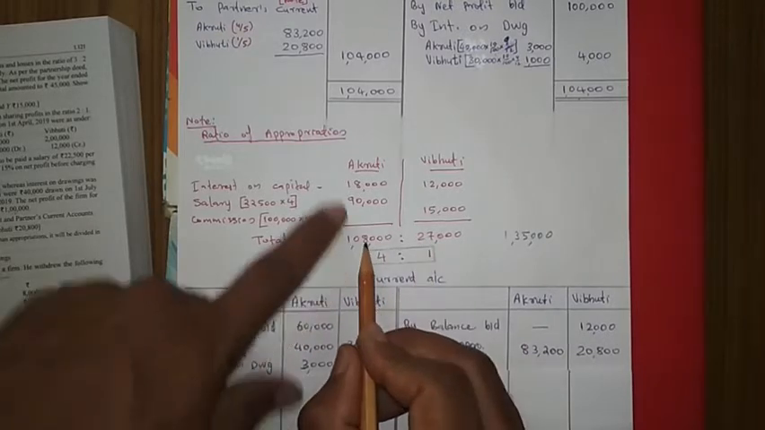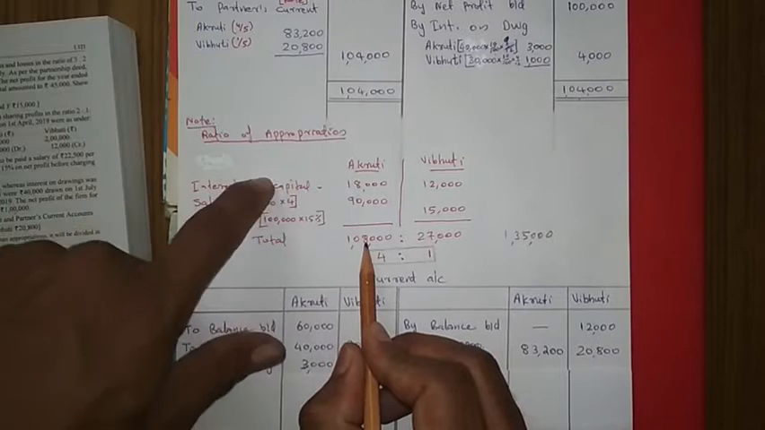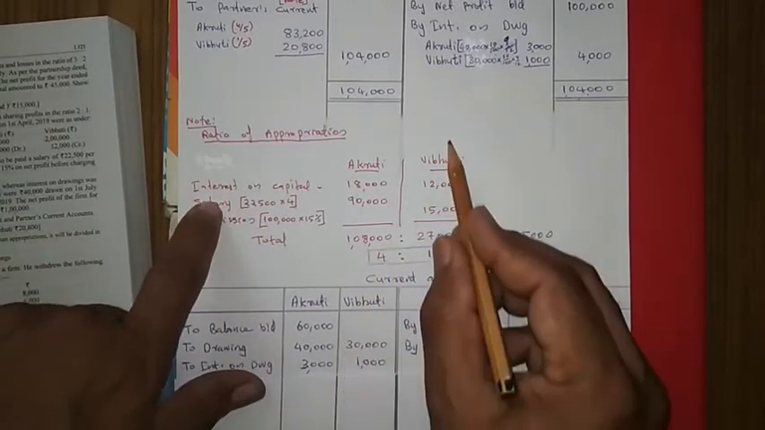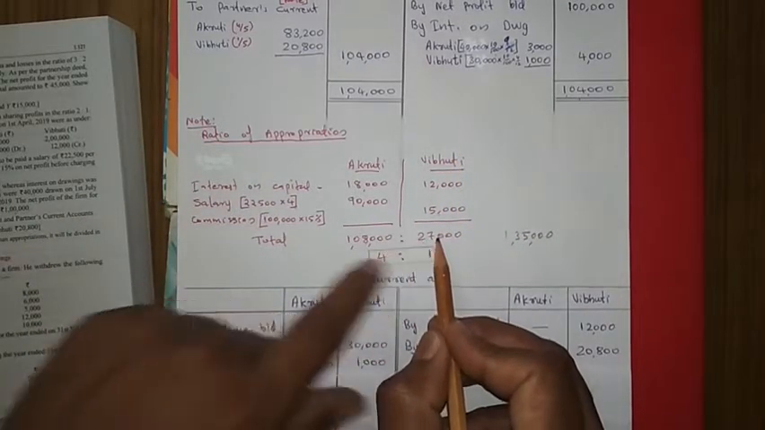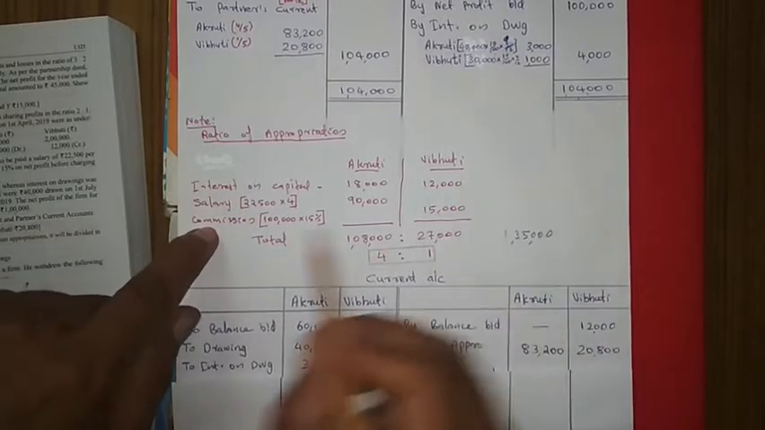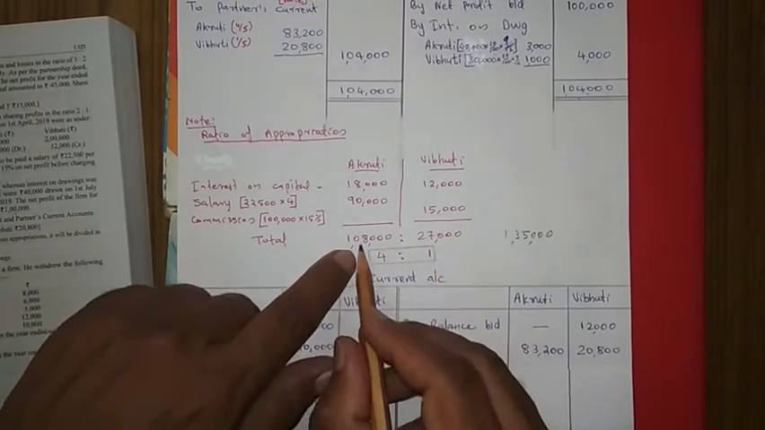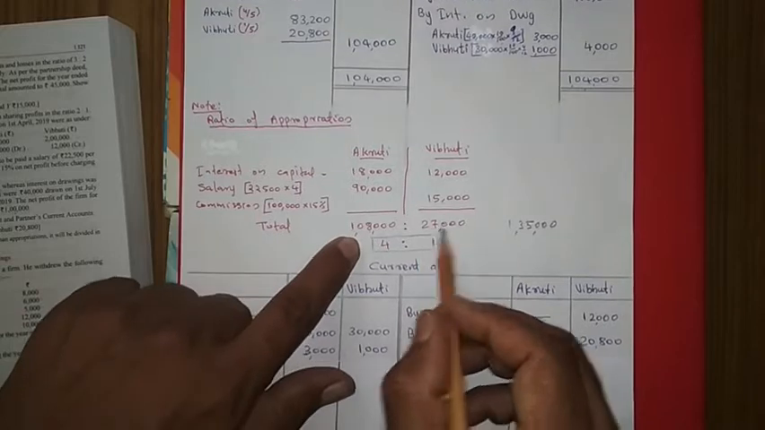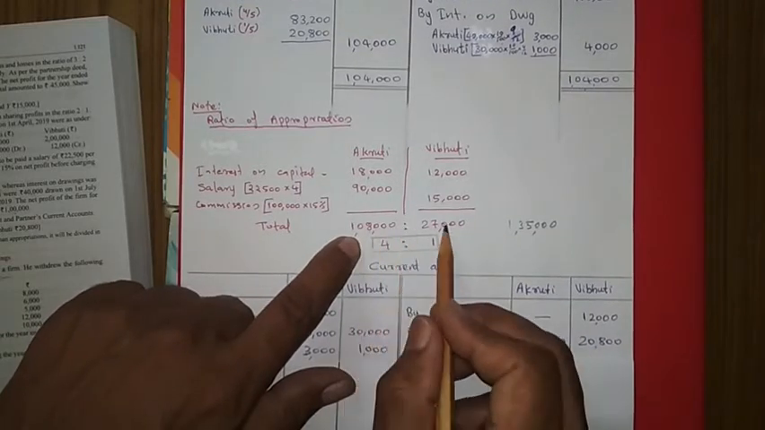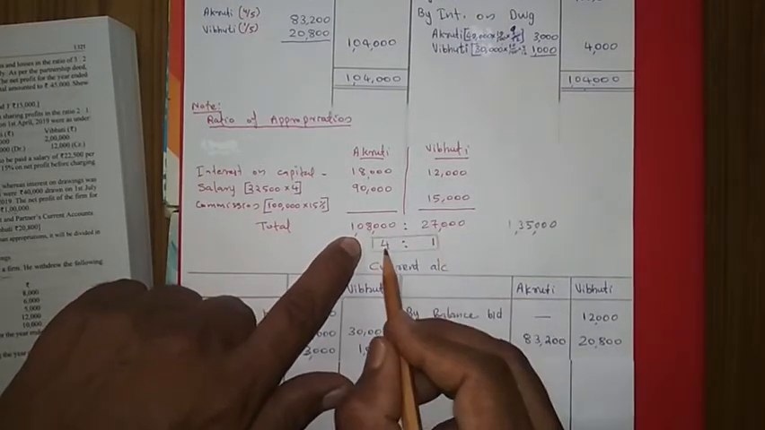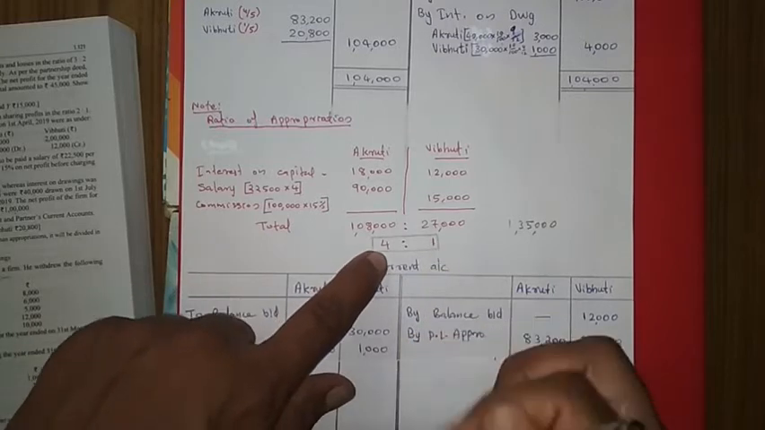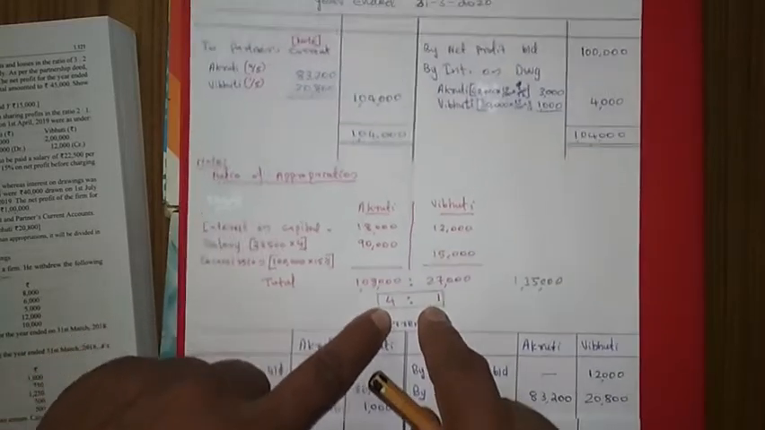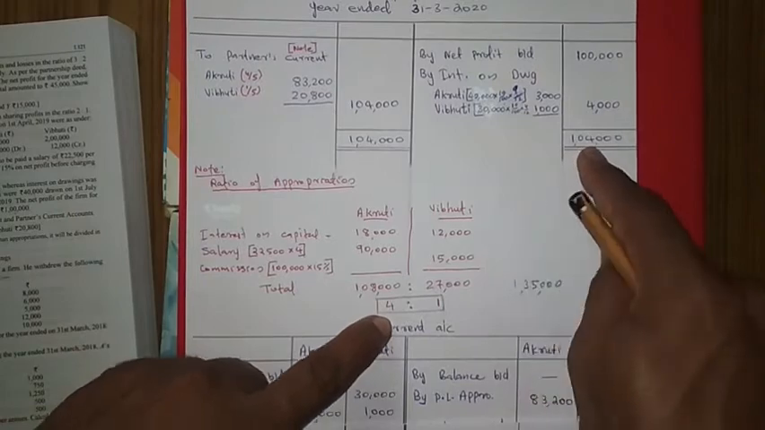Appropriations are more. That is why we have to find out the ratio of these two amounts. This is the total appropriation to Agruti in the form of interest on capital and salary. And for Vibhuti, this is the total appropriation in the form of interest on capital and commission. So it's a proportion we have to find out. 1 lakh 8,000 is to 27,000. So it is coming 4:1. So in this 4:1 ratio, this 1 lakh 4,000 we are distributing.